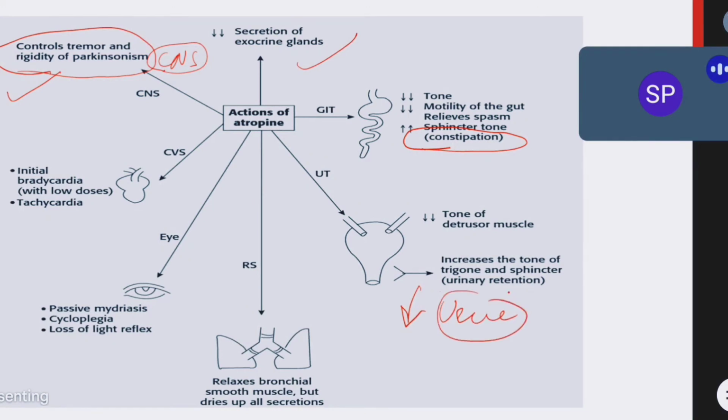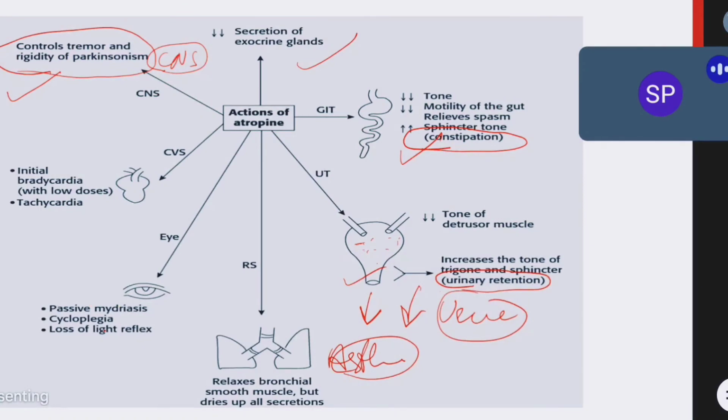If urine output decreases, we call it urinary retention, right? Urine will stay in the bladder itself. Urine will not come out of the bladder. And on bronchioles, it will cause smooth muscle dilation, bronchodilation. So it is useful in asthma. This is the beneficial effect. The rest are not beneficial. But we can use it in diarrhea, and if anybody has diuresis or an uncontrolled bladder, in those cases also we can give this.